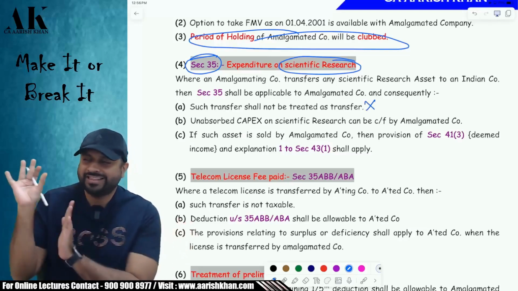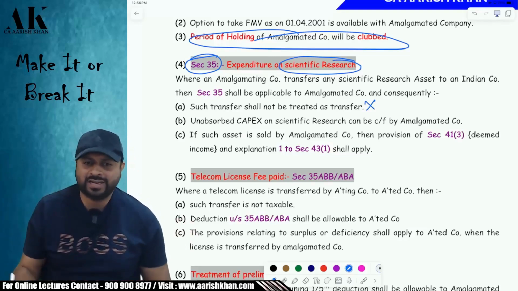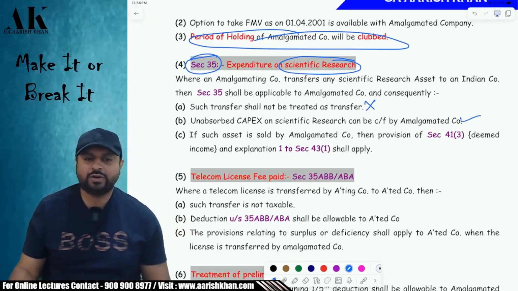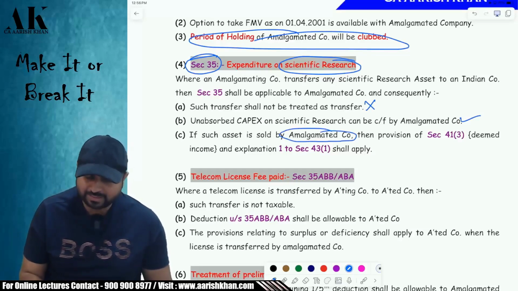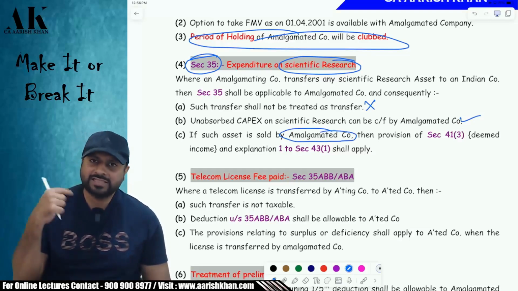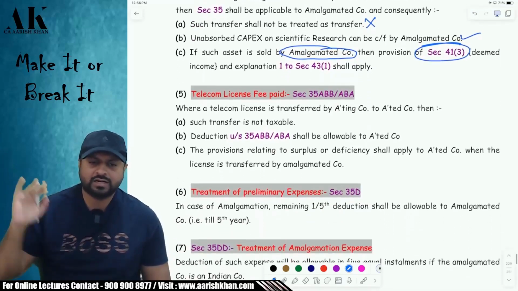Okay, don't worry. Then unabsorbed capital expenditure of scientific research. Do you remember that is treated as UID? Then that can also be treated as UID over here. You can claim that also, and you can carry forward that also. Later on, if the amalgamated company sells the asset which is received in amalgamation, the amalgamated company will be liable for deemed income, whatever was there under the chapter of PGBP.